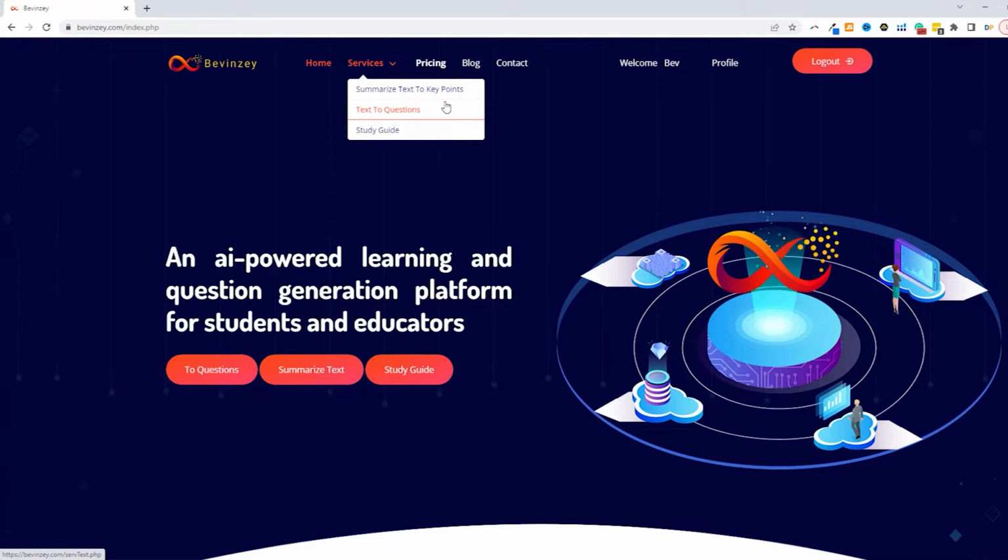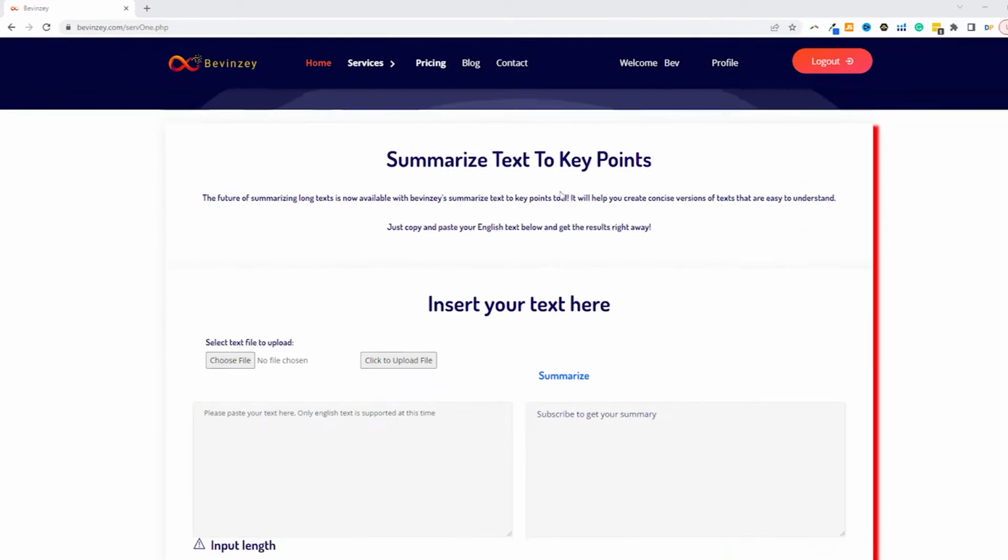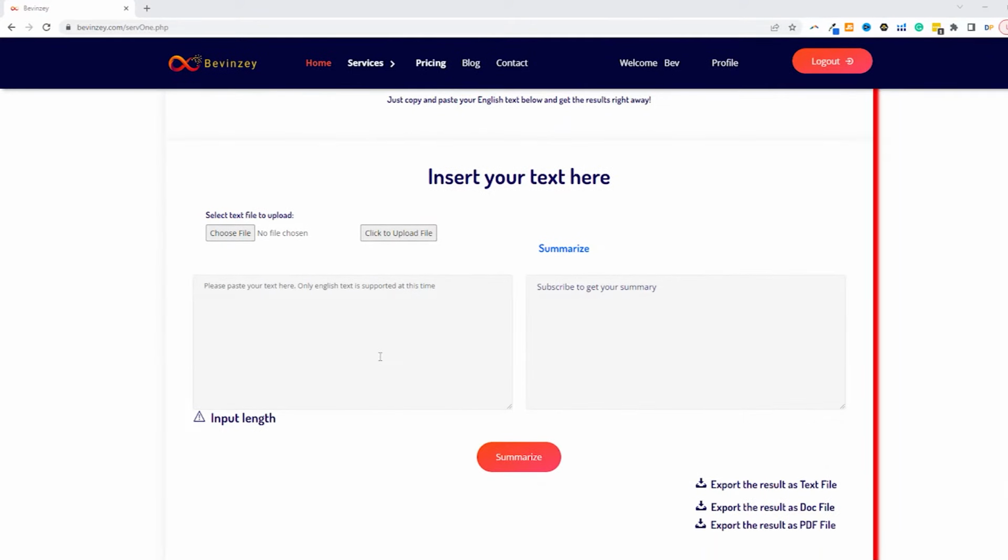So I'm going to go ahead and click on the text to key points, and it's going to bring up a new interface. There are two ways you can input text. You can just put the text in the text box here by copying and pasting it, or you can upload it as a file, as a Word document, or even as a PDF.